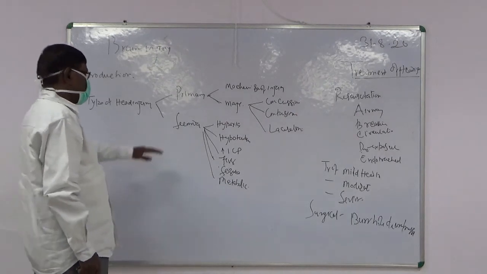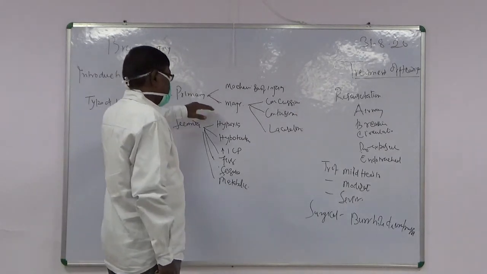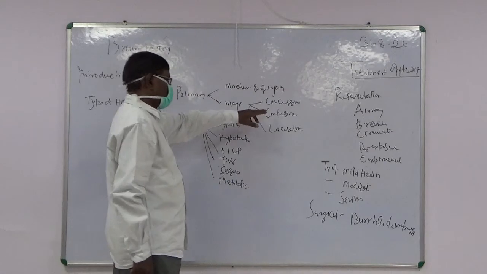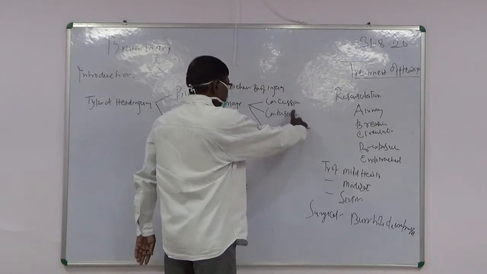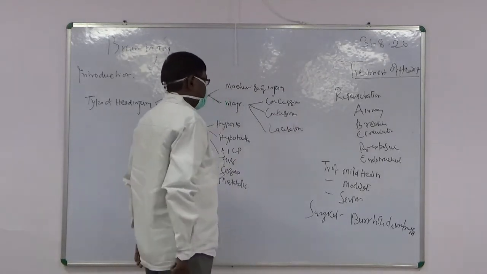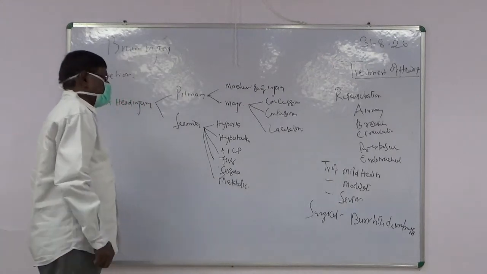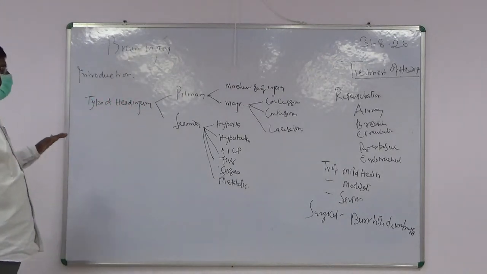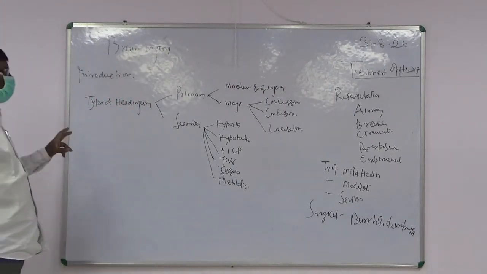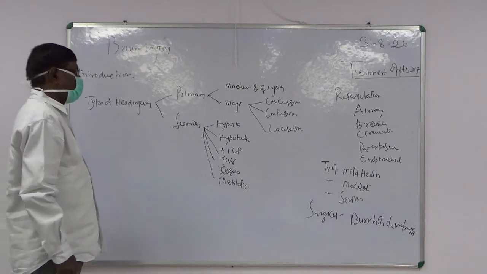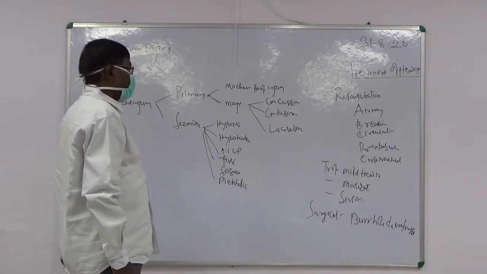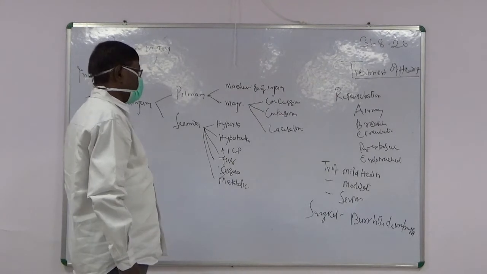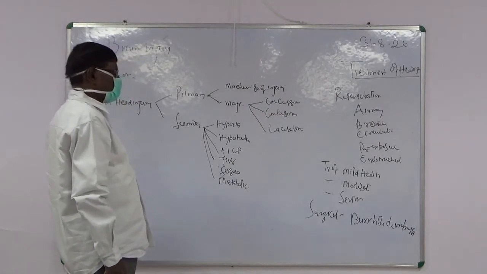Depending on the severity, this injury can be divided into 3 groups: concussion, contusion, and laceration. Concussion we will discuss in detail. In concussion, the blow is not sufficient to cause any tearing of the brain tissue; it is a minor injury.